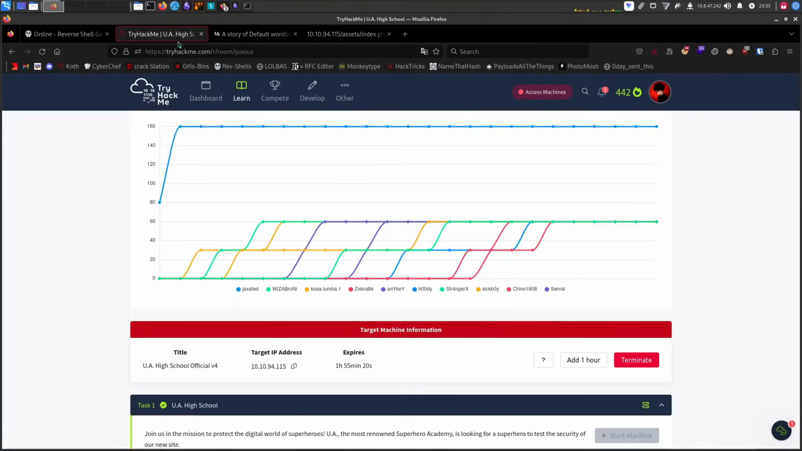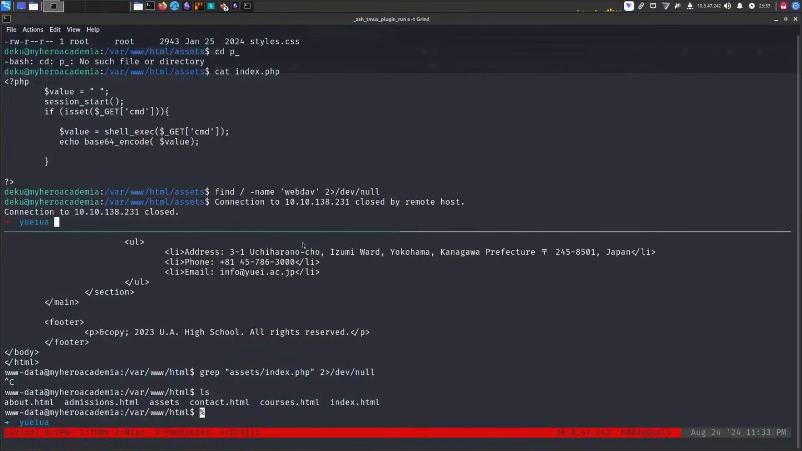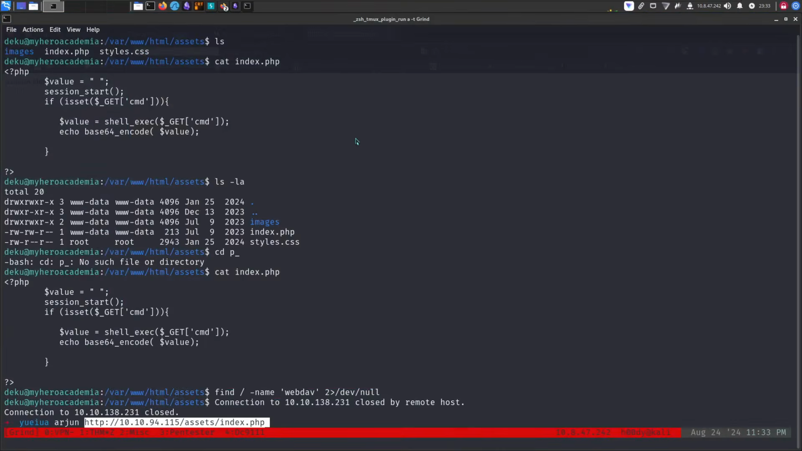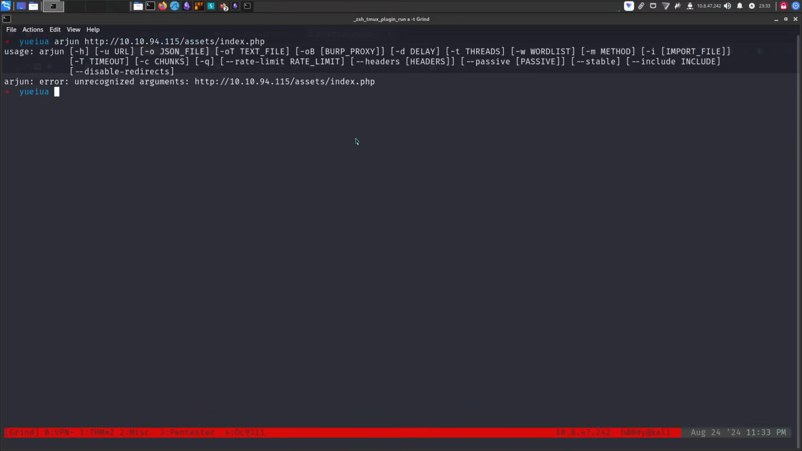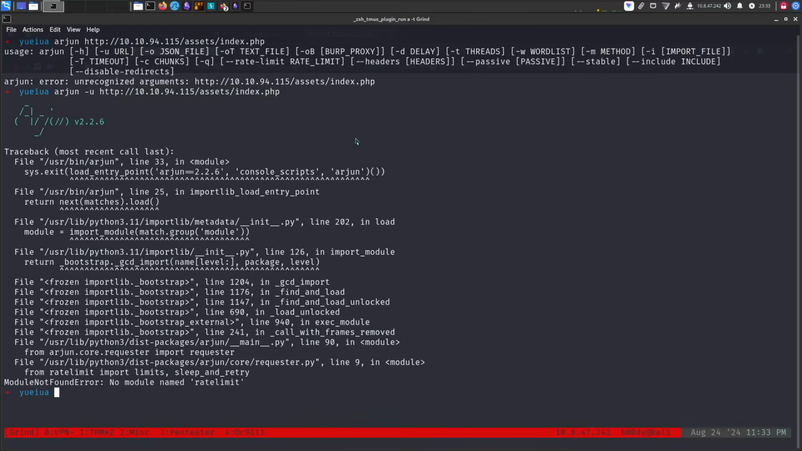See ya. So it turns out we can actually do that, but I don't know, the first time around it didn't work for me, but it's working now. So we can directly execute commands here, and that's weird, but never mind. So that's why the path was mentioned nowhere, and I guess we can use Arjun for this. No module named ratelimit.